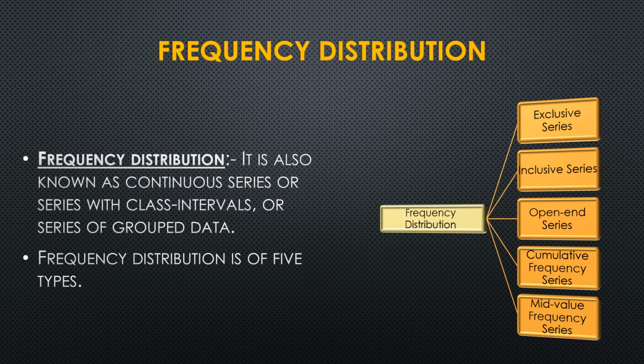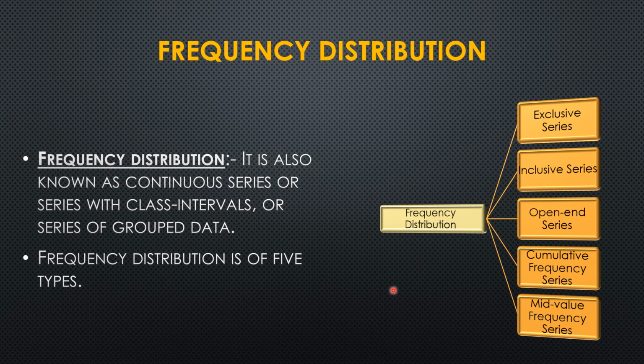Frequency distribution is also known as continuous series or series with class intervals or series of grouped data. So there are four names of frequency distribution, and we have class intervals there in frequency distribution, so that is important to remember. Frequency distribution is of 5 types.